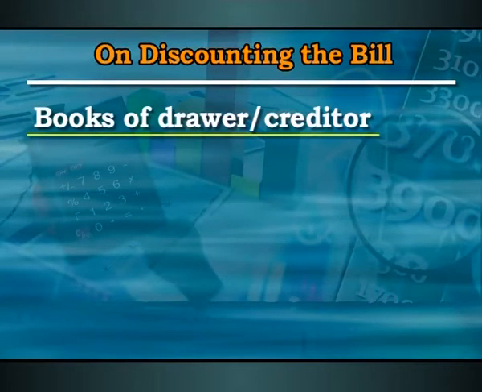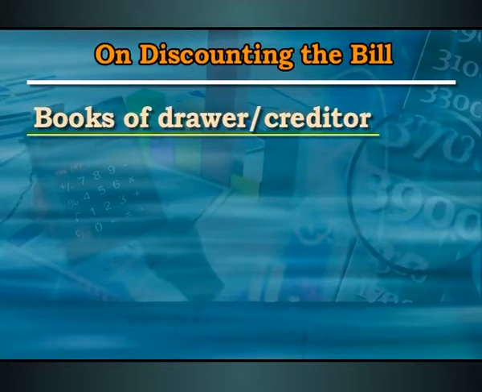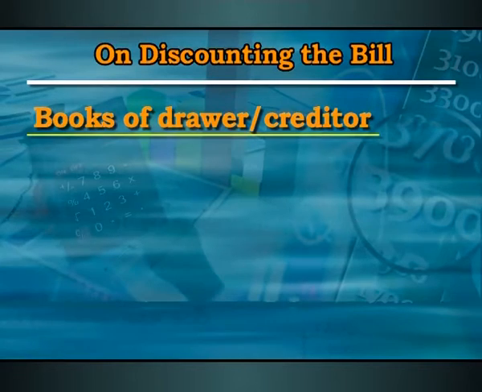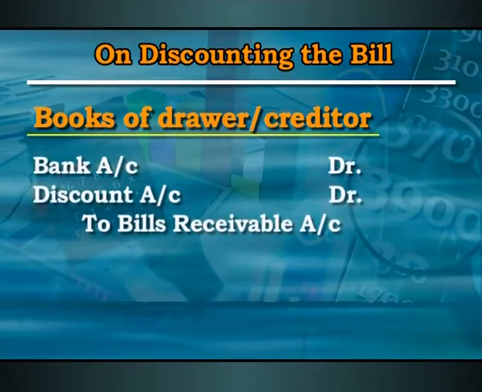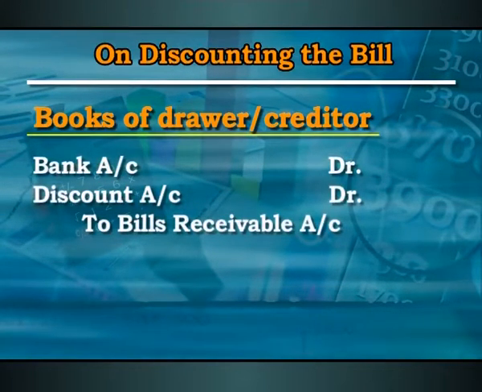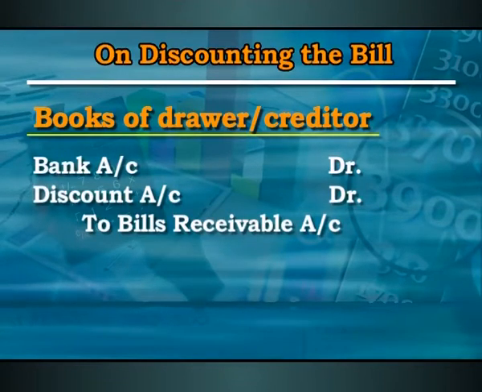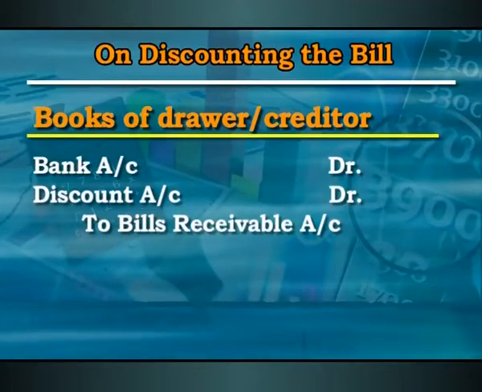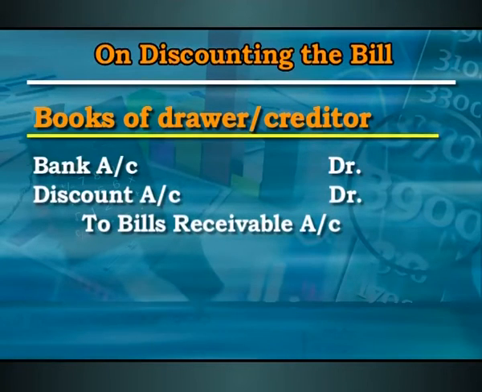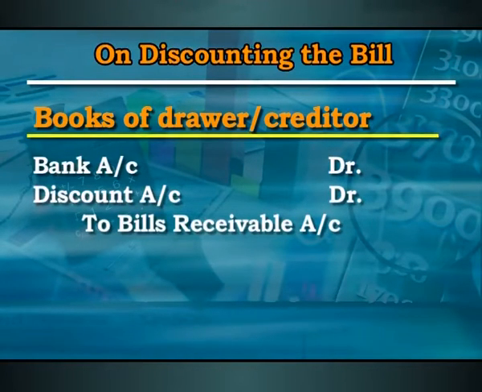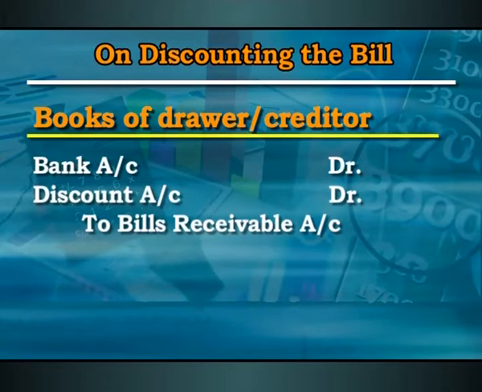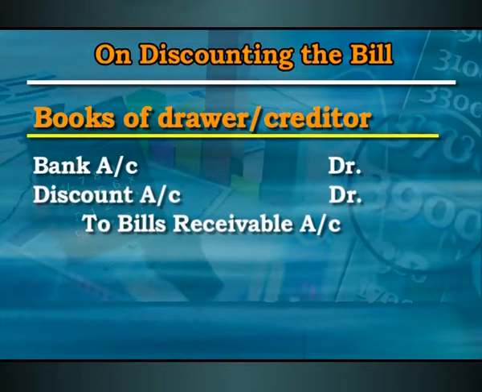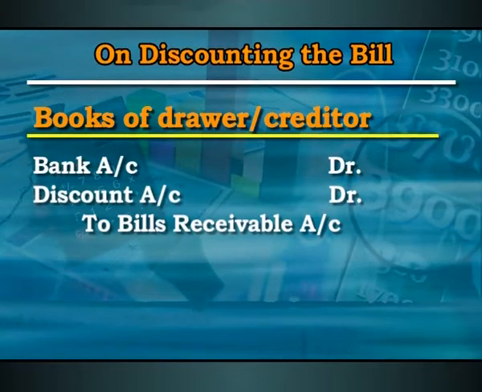So in case we got the bill discounted from the bank, the entry in the books of the drawer would be: bank or cash account debit, discount account debit, to bills receivable. What happens here is that we are getting cash, the bank is going to give us the money. As the bank is going to deduct some discounting charges, these are our expenses, so it would be debited, and we hand over the bill to the bank, so the entry would be to bills receivable account.